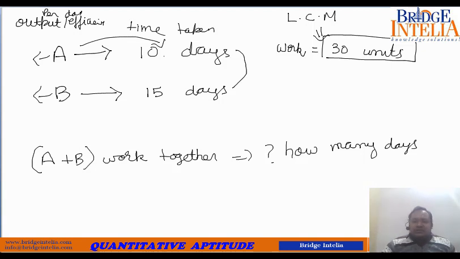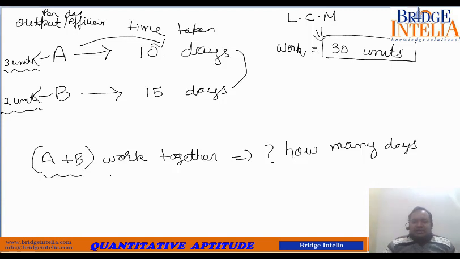So 1 day, 3 units. So in 1 day A completes 3 units of work. Similarly, B takes 15 days to complete 30 units. So 15 days, 30 units, that means 1 day, 2 units of work. So B can do 2 units of work per day, A can do 3 units of work per day.